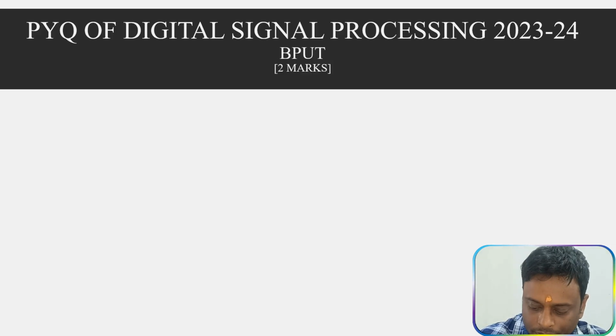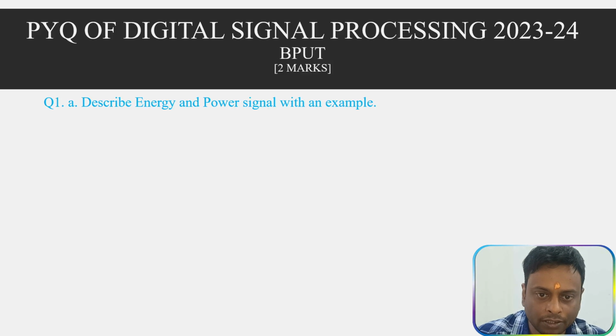So the first question is: describe the energy and power signal with an example. These are the 2-mark questions. So you have to describe the energy and power signal with examples.